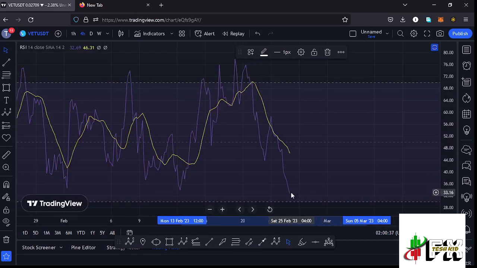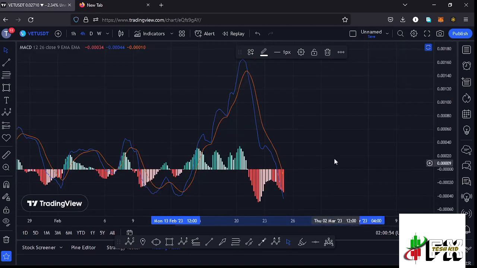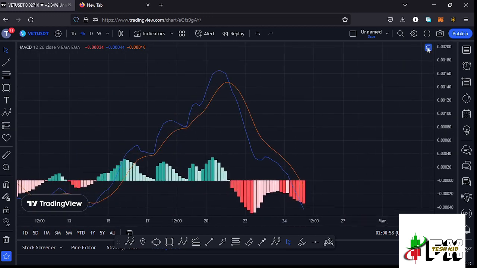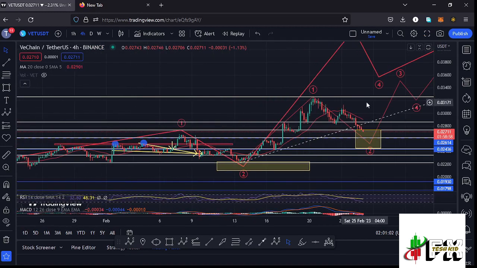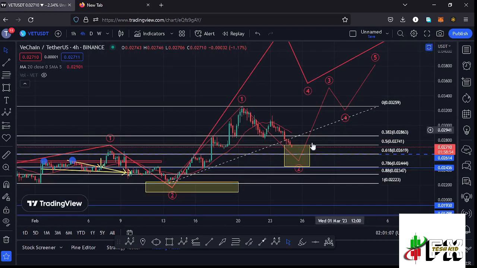On the RSI, we are trading at around the 33 mark, meaning we have not yet managed to get into the oversold region, and any breakdowns to the lower side here on the RSI will still be supported. Also taking a look at the MACD, on the MACD we have been able to print a bearish cross, and we are also seeing a sharp increase in the selling momentum here on the MACD, meaning there are chances of continuing to unlock even lower prices here on the Vechain chart before we can expect a reversal to the upper side in the formation of that wave 3.